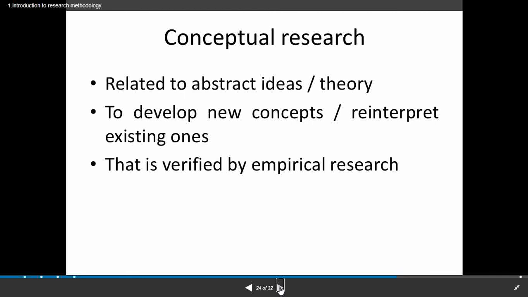To develop new concepts, or reinterpret existing ones. We are going to develop a new concept, meaning making a research. Because of research, we are finding new things and developing new concepts. And to reinterpret existing ones means we are studying those existing things again and again. Conceptual research is verified by empirical research. We will see what is meant by empirical research here, then we will know the exact meaning of conceptual research.